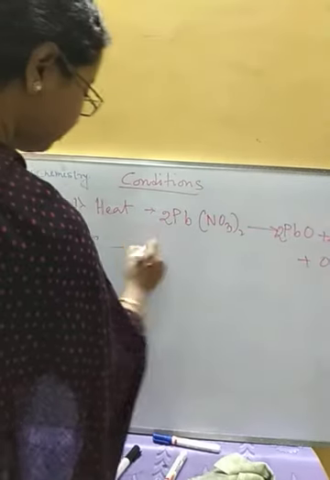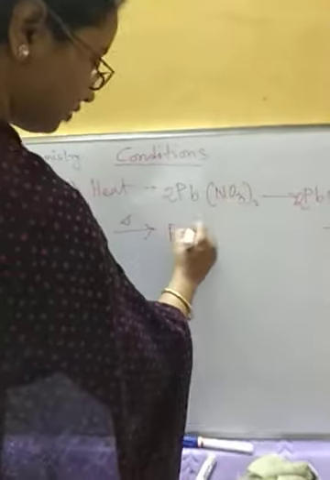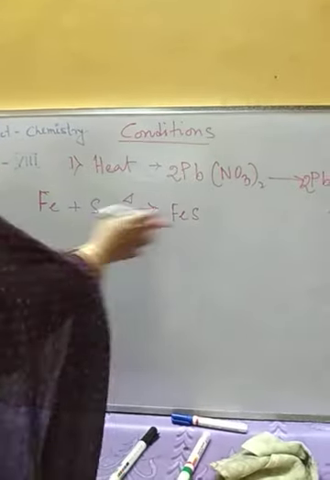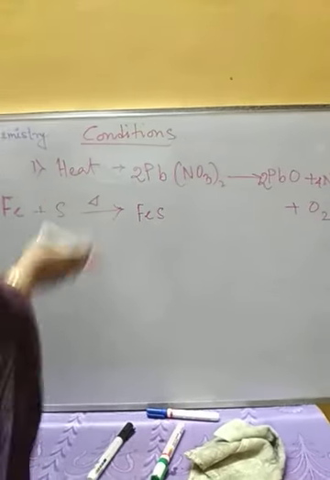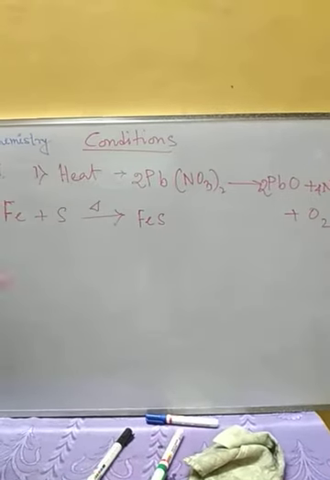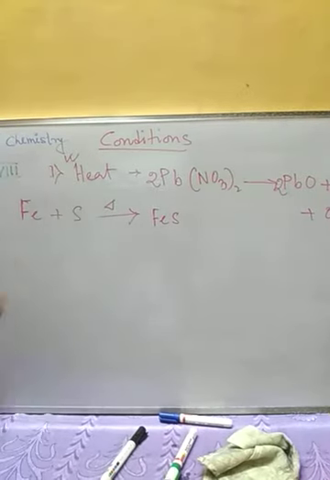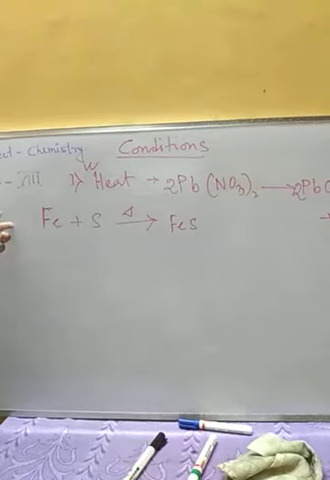But if we heat this mixture of iron and sulfur, then they will react together to form ferrous sulfide, FeS. Okay, so this is a chemical reaction which will occur only when we apply heat to this mixture. So here heat is the necessary condition for these two reactions, and there are many such reactions.